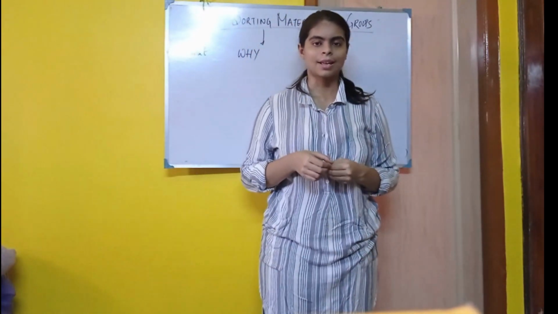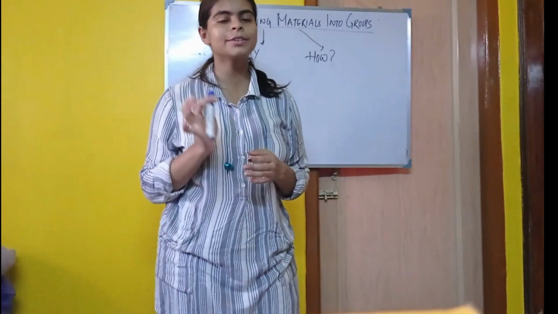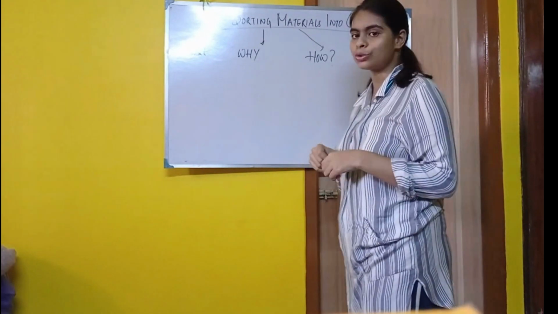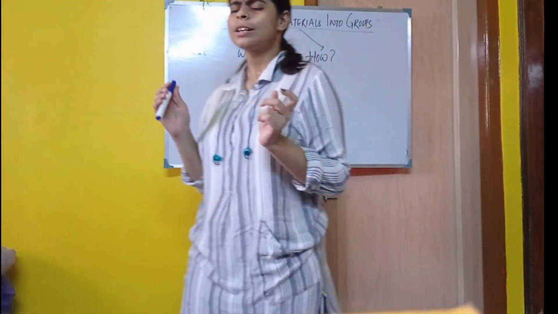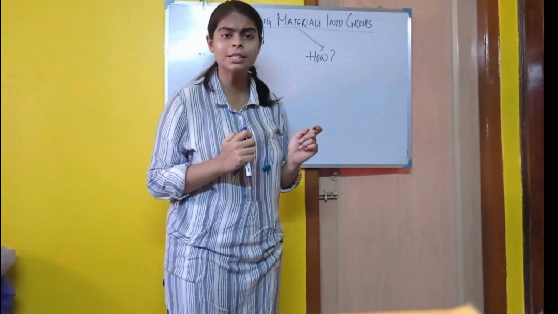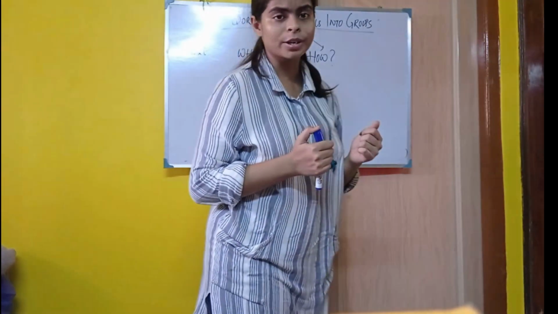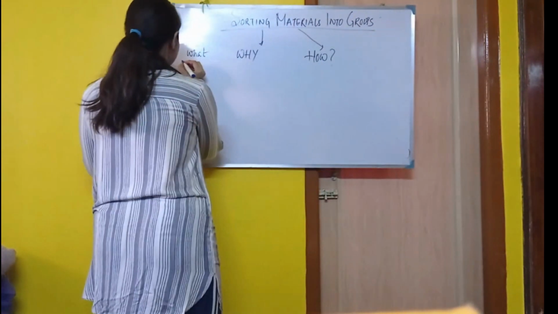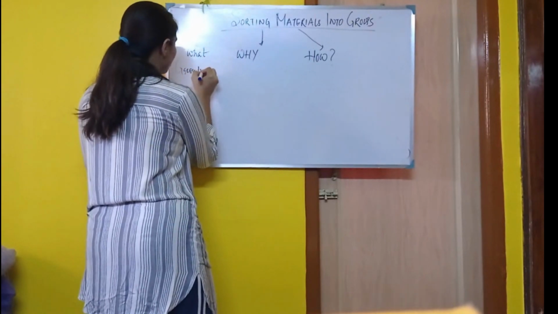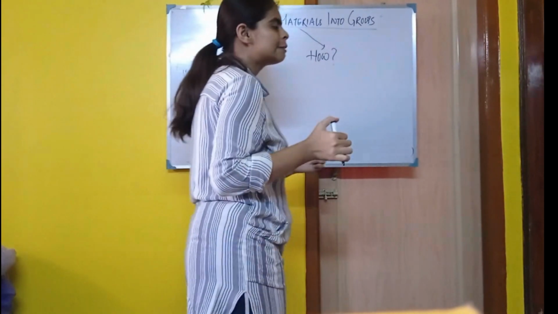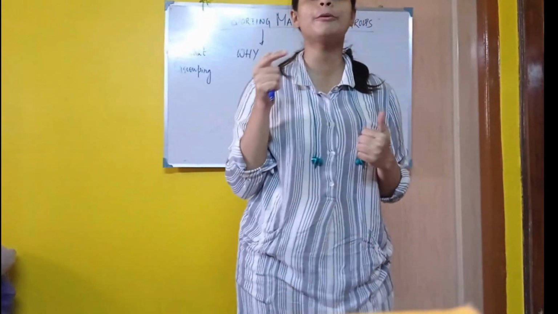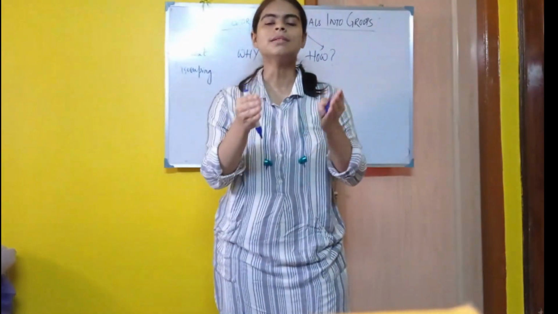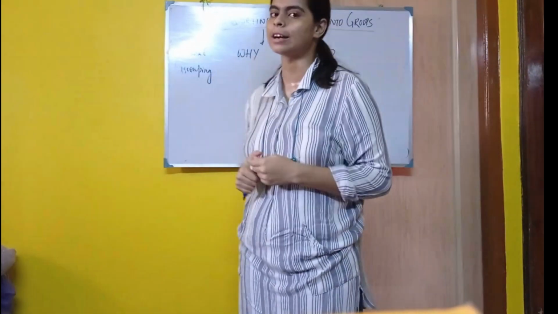Now, in the last class, if you remember, we started the first chapter of chemistry, that is sorting materials into groups, right? And we discussed a few things, and what is the importance of it, right? What is it? Sorting means grouping, right? What is sorting? Sorting is grouping. Grouping means grouping different things depending upon their properties into different groups.